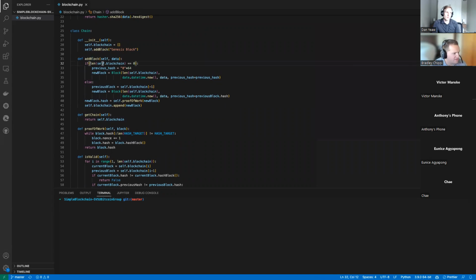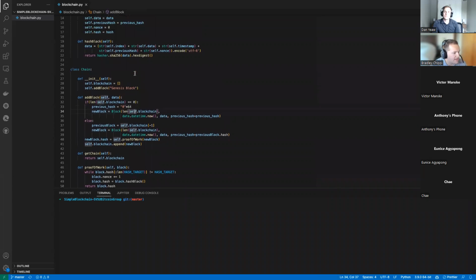Basically, if the length of the blockchain is 0, I'm going to create that Genesis block right there. So I'm going to assign that previous hash 0, 64 times. That's pretty much all that's doing. You can do that in Python to make 64 zeros in a string. Then I'm going to define the new block, which is just creating a new block right there, initializing the new object.